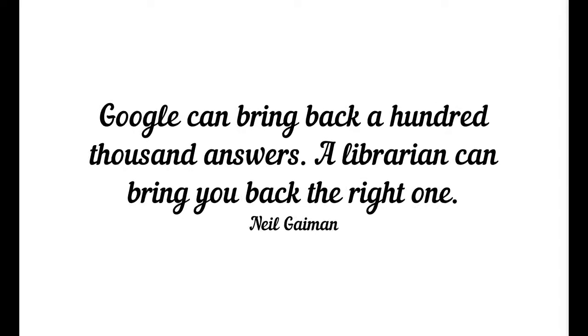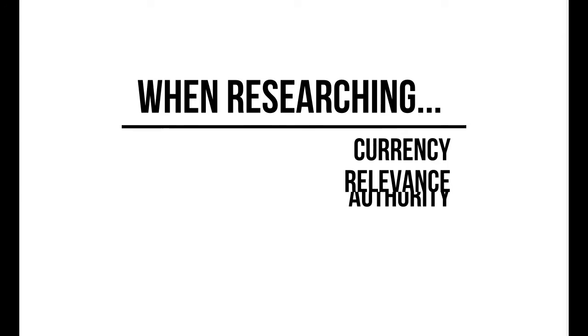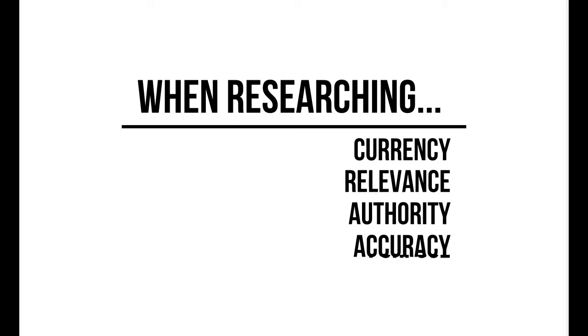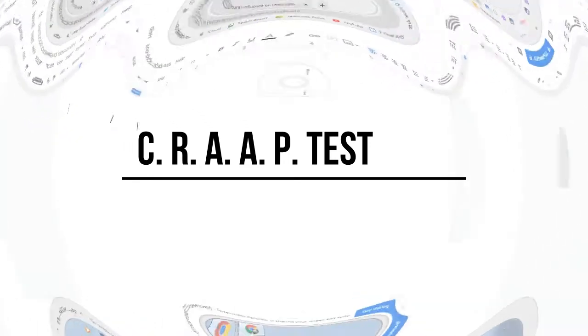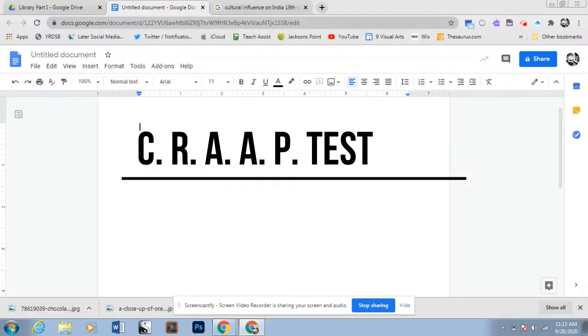When we're researching, we want to make sure that the information we're looking at is current, relevant to our topic, authoritative, accurate, and matches our purpose. And the acronym we're going to use for this process is called, you guessed it, the CRAAP test. There's a link in the description to the Miriam Library in California State University where this came from, so check that out. But for this video, I'm just going to walk you through this process.